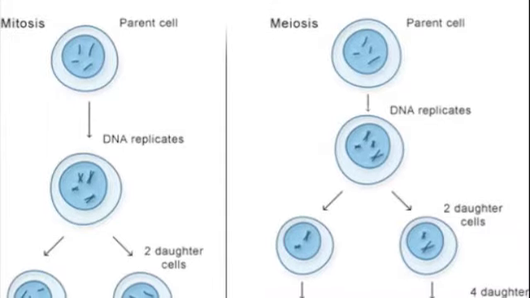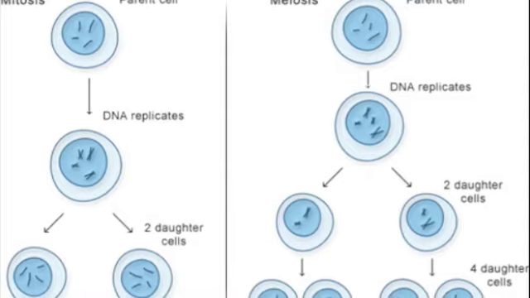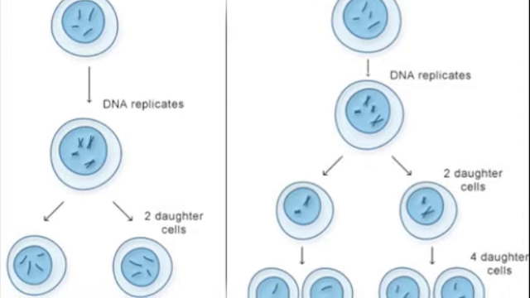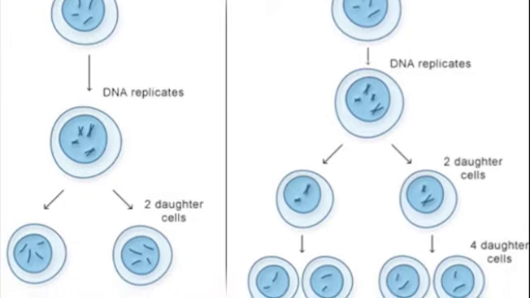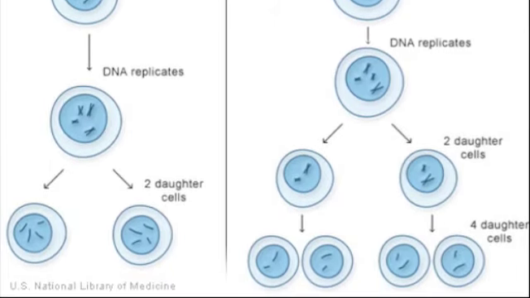Mitosis and meiosis each have functions that are essential to all living things, though each plays different roles. Both involve the replication of DNA through interphase. Mitosis consists of one division, resulting in two genetically identical diploid cells. Meiosis consists of two cell divisions, resulting in four genetically different haploid cells.